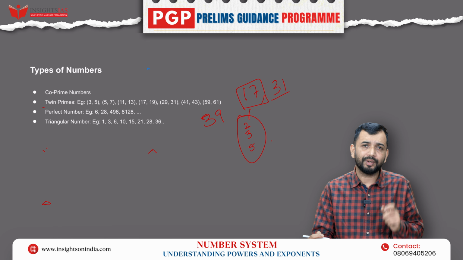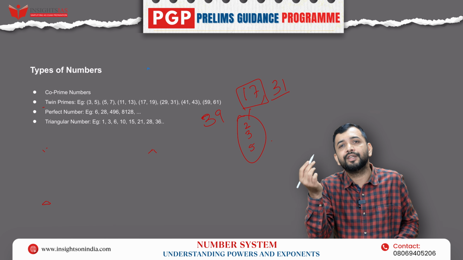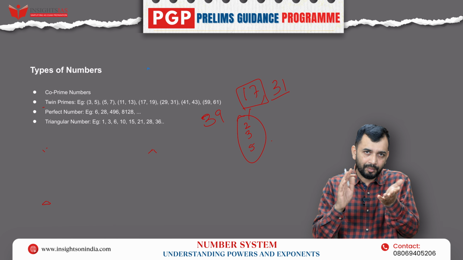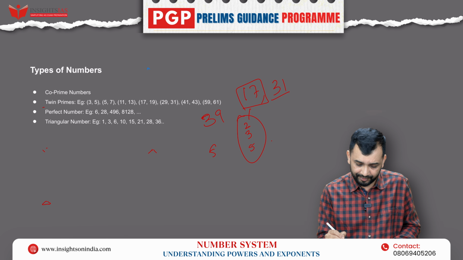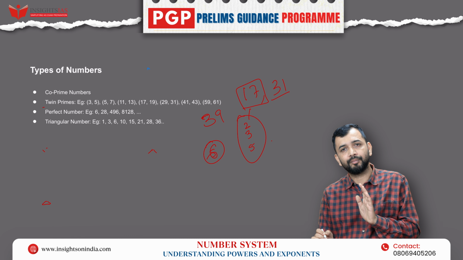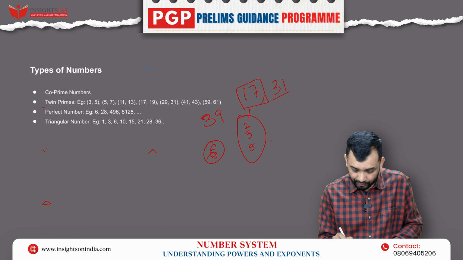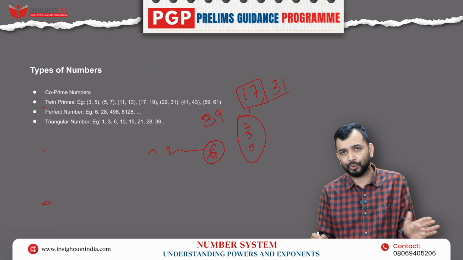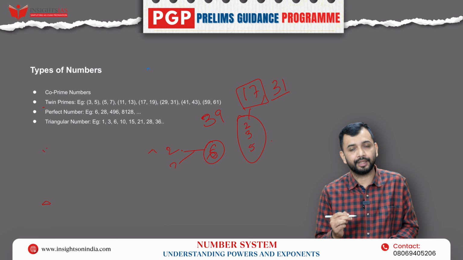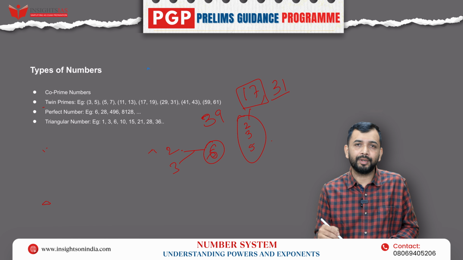31, if you take the square root, 5 square is 25, 6 square is 36. So it will be between 5 and 6. So check up to 5 or 6. If you have to check all the prime numbers less than 6, check with 2. Is 31 divisible by 2? No. Check with 3, another prime number. Will 31 be divisible by 3?